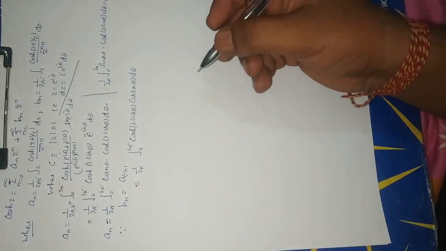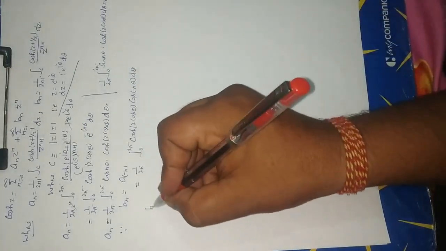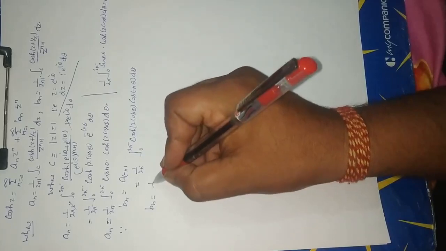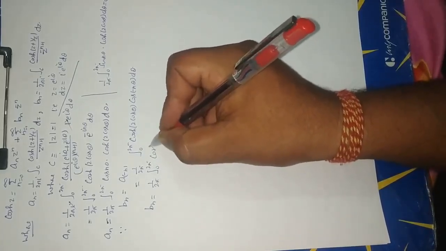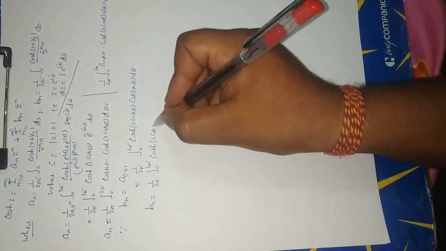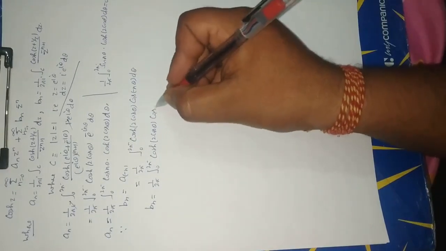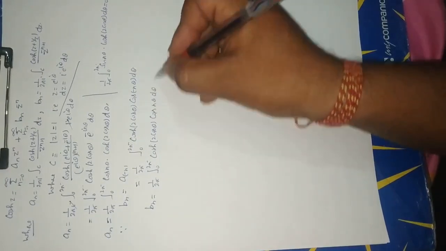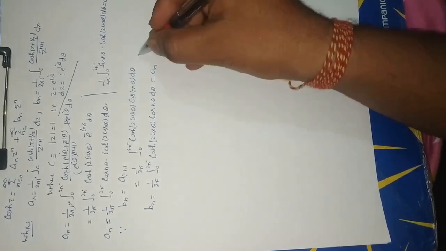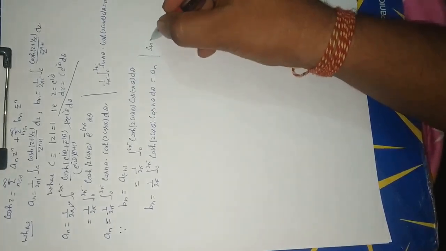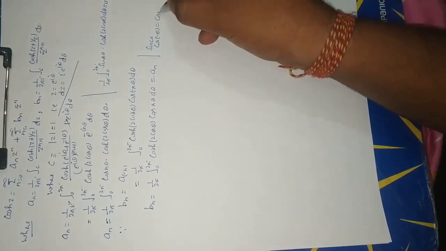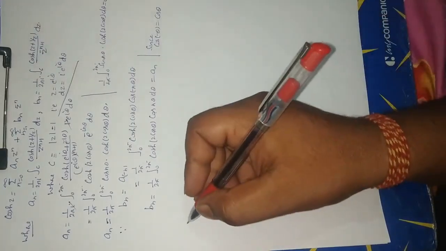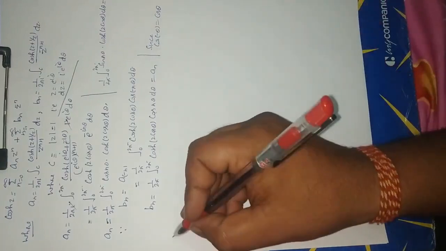Okay. Now bn is equal to 1 upon 2 pi integral limit 0 to 2 pi cos h 2 cos theta cos n theta d theta is equal to an, since cos minus theta is equal to cos theta, hence